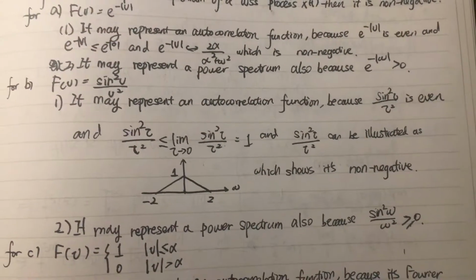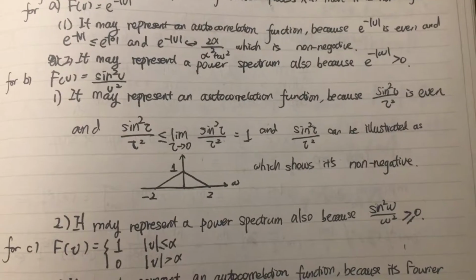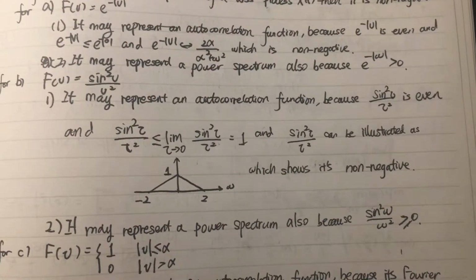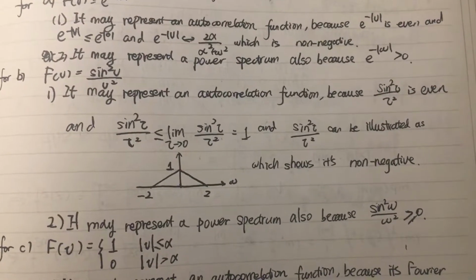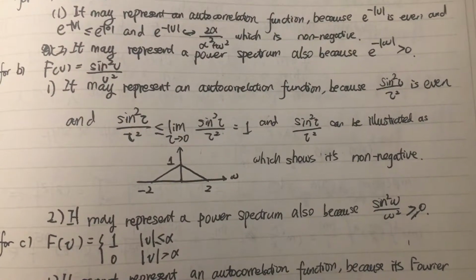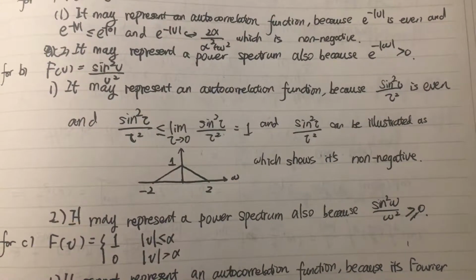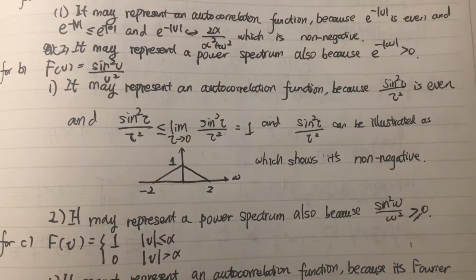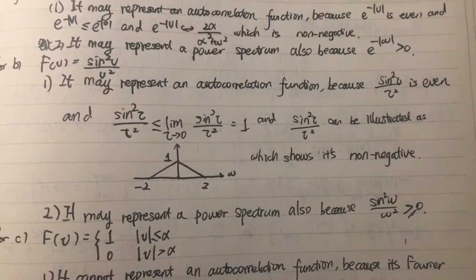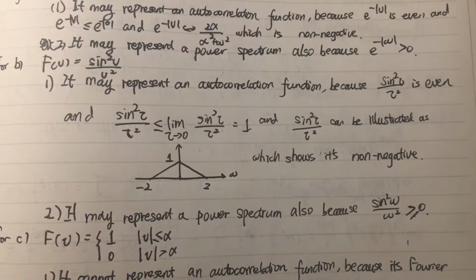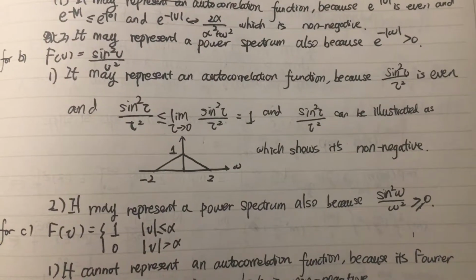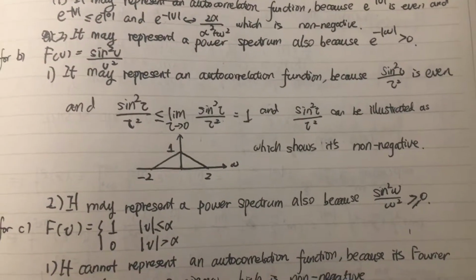For the second situation, where f(v) is sin²(v)/v², it may represent an autocorrelation function because sin²(v)/v² is even, and sin²(tau)/tau² is less than or equal to its limit when tau approaches 0, which is equal to 1.